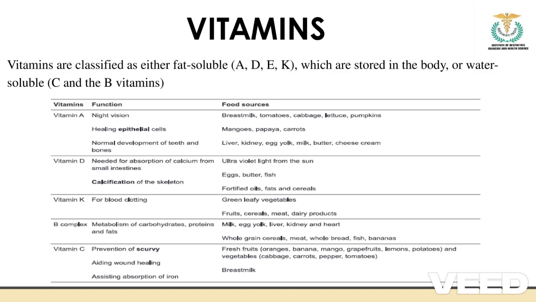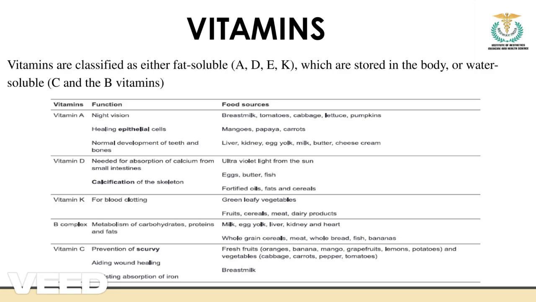So vitamin A is very important for vision. Okay, vitamin A is very important for us to focus on vision. We can call it night vision. Night vision is very important when it comes to vitamin A. So, what are the food sources that we can consume? We can go with tomatoes, cabbage, lettuce, pumpkins, and all the stuff.